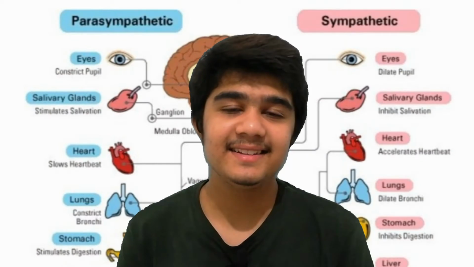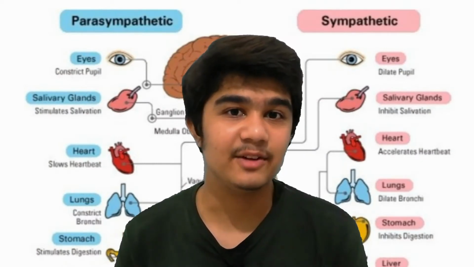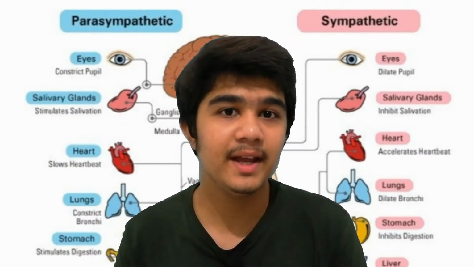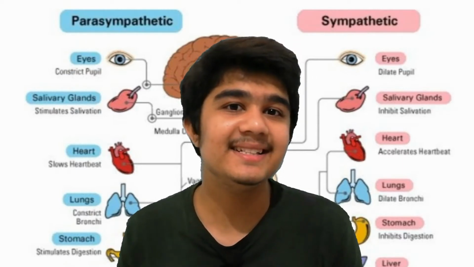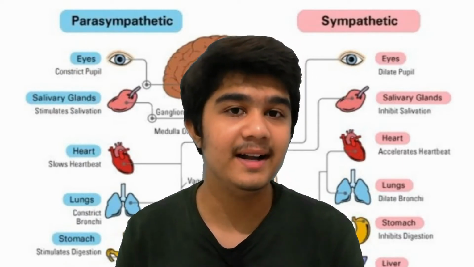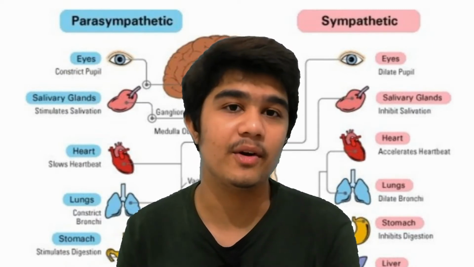Before starting this, I have to tell one thing: we have the parasympathetic system. What does the parasympathetic system do? The parasympathetic decreases the things that are related to the heart and increases all other things, like the contraction or secretion of the glands, etc. Now we have the sympathetic system. What does the sympathetic do? It increases the things that are related to the heart and decreases all other things.